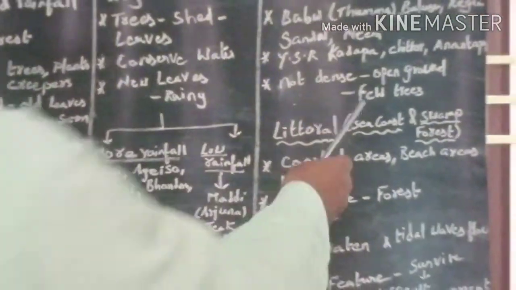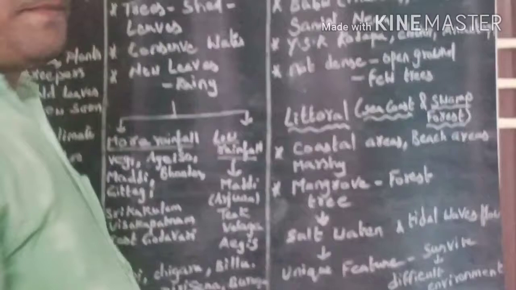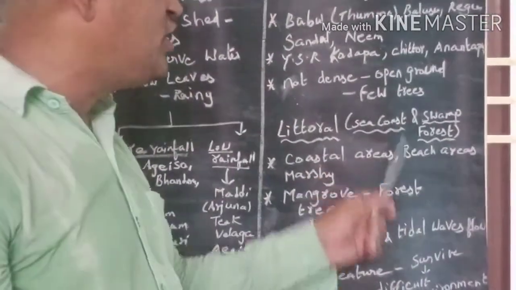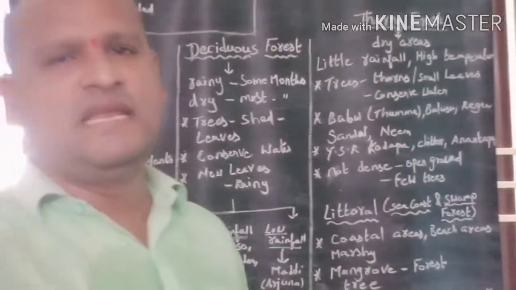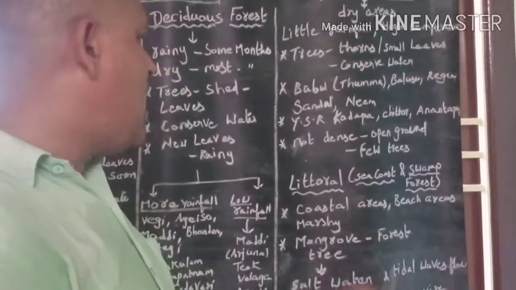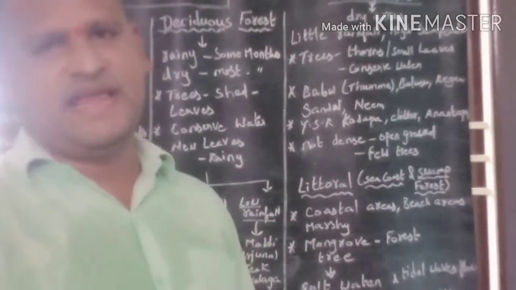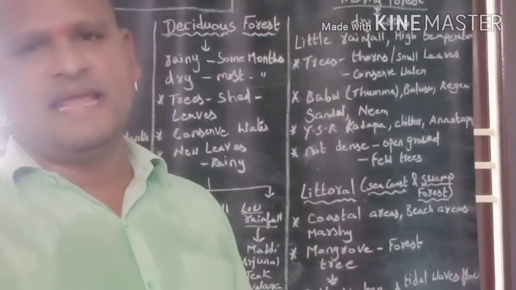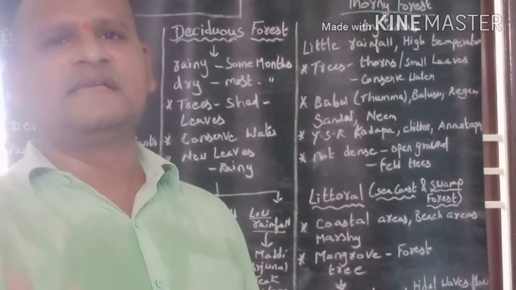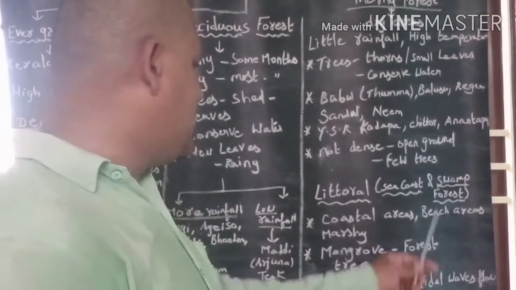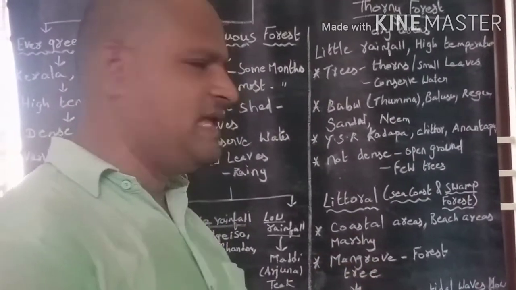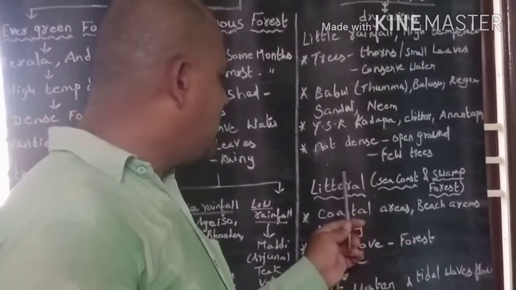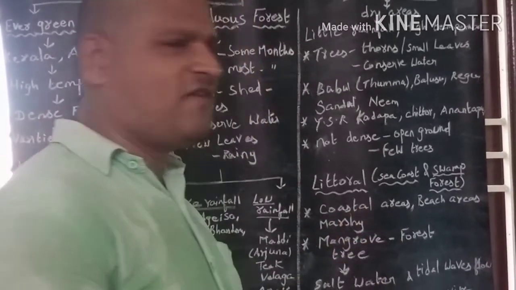Okay, now the last forest, children, littoral. The littoral and swamp forest. The other name for littoral forest is sea coast forest. Littoral and swamp forest are found in coastal areas, near the sea, in beach areas or in marshy areas. What is meant by marshy area? The area that consists of water with mud. Such an area is called marshy area.